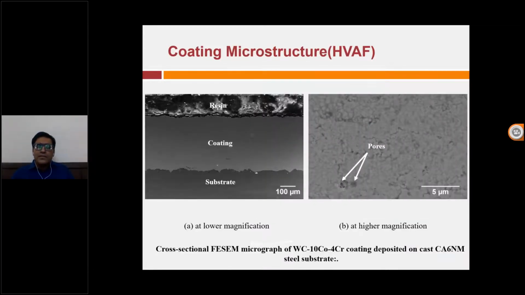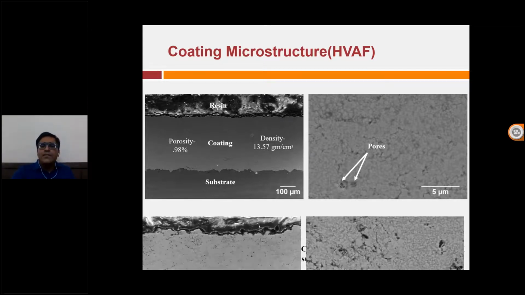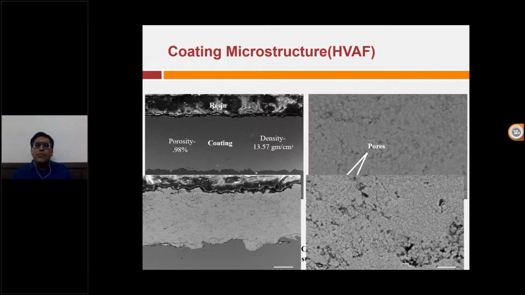Now this is the cross-sectional microstructure of the coating, and on the left-hand side you can see it's a cross-section at the lower magnification. On the right-hand side, it's at the higher magnification, you can see the porosity is on the lower side, and the density is on the higher side. Porosity is around 0.98%, and this is for the comparison. You can compare both the coatings.